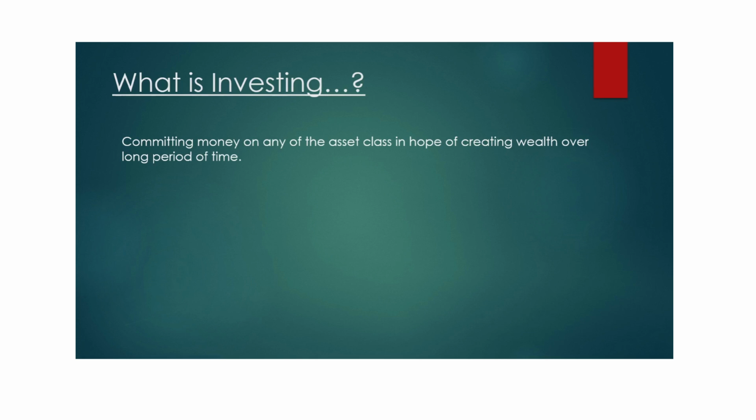Next comes creating wealth. It is the objective of investment. Even if someone asks you why you are investing, there should be one answer: creating wealth should be the primary objective of investment. Next comes a long period of time. Investing is all about holding for some period of time, at least 5 or 10 years. It is believed that wealth creation does not happen over a small period of time. It takes time to build your wealth.